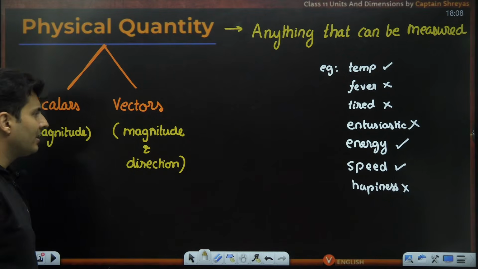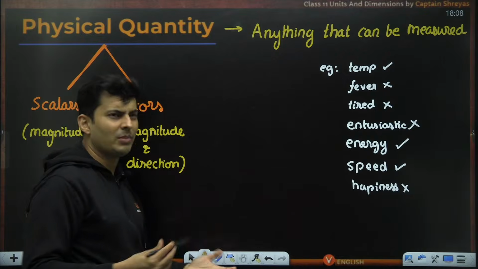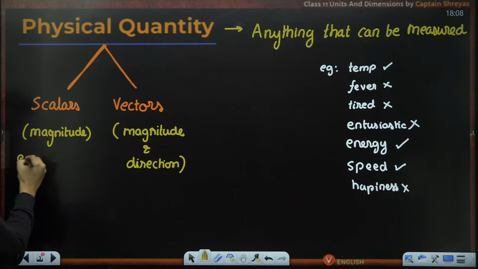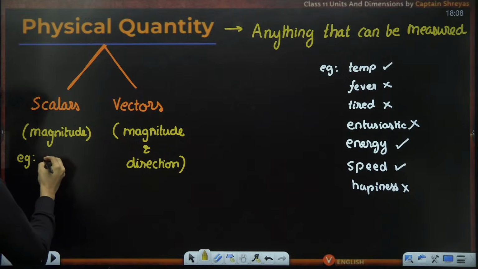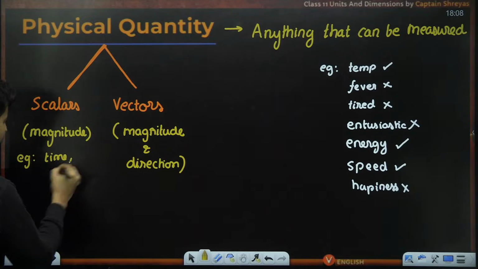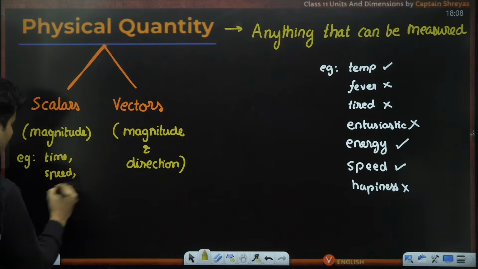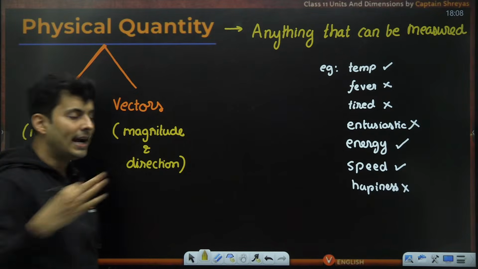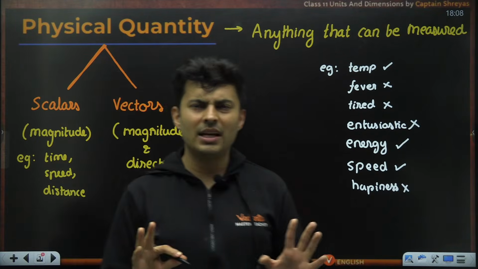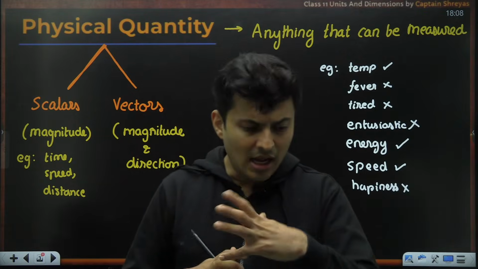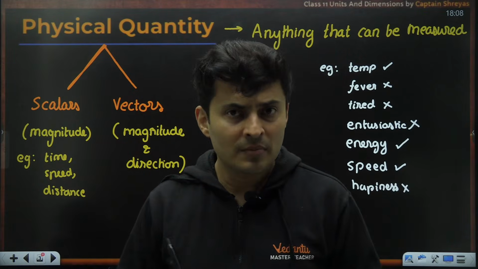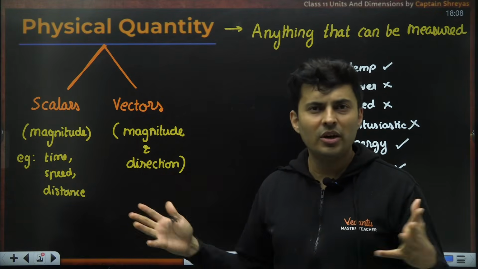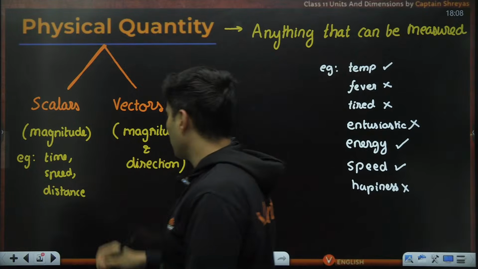Now, when you talk about scalars and vectors, there is a separate chapter for that. But just to give you a brief idea, examples of scalars are time, or speed, or distance. All these things do not require the direction in which things are happening. You just say, I have traveled 5 kilometers, I have waited for you for 3 minutes, I have gone with a speed of 50 kilometers per hour. That's it. No need of mentioning the direction. So those are scalar quantities.